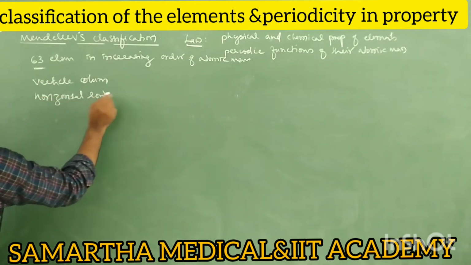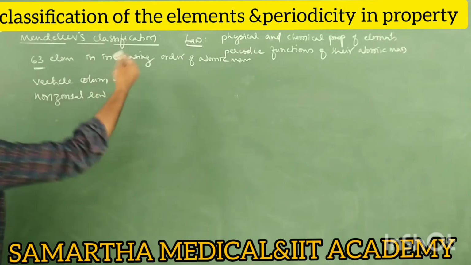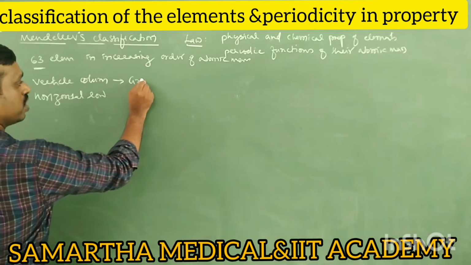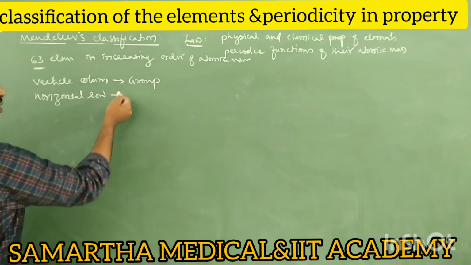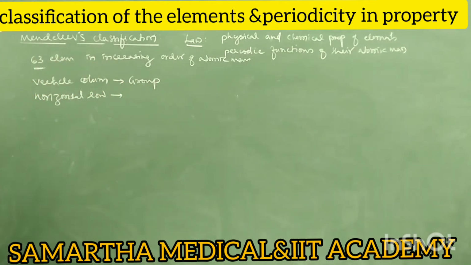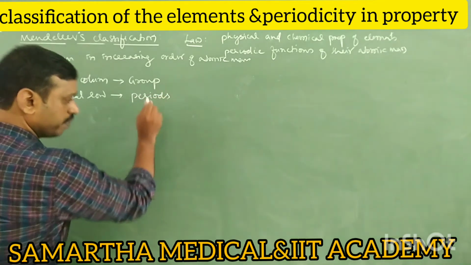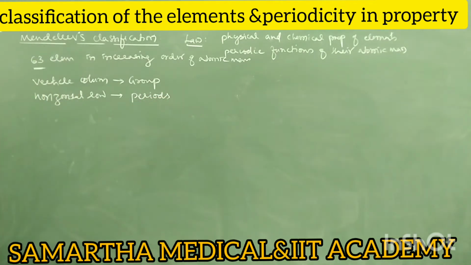Then he named the vertical columns groups and the horizontal rows periods. That means Mendeleev, for the first time in classification, arranged the elements in groups as well as periods.